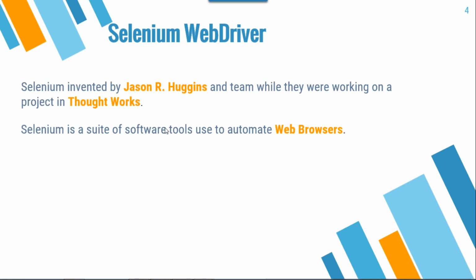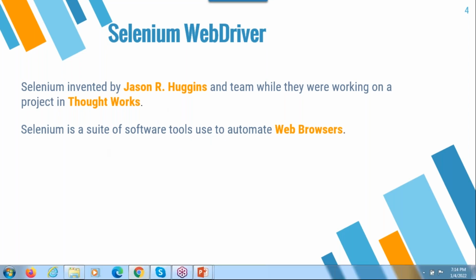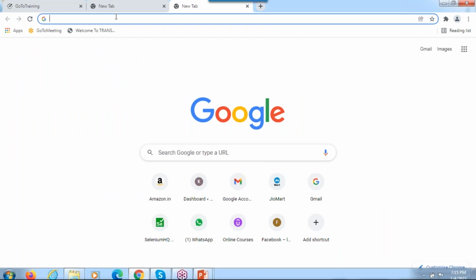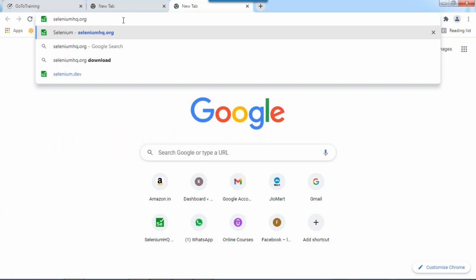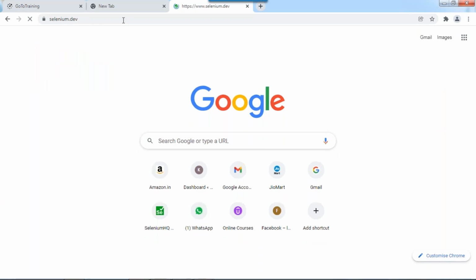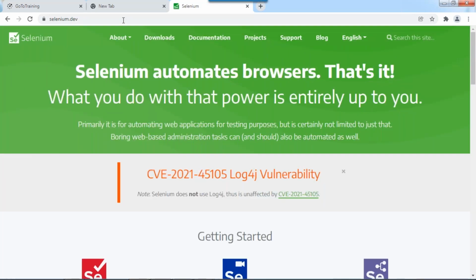See, with Selenium, no one will ask who invented it and all those things. Try to understand, and always open one website: seleniumhq.org, previously selenium.dev. Whenever you are doing automation, in the initial learning stage, always keep this site open separately, because everything will be given on this site.